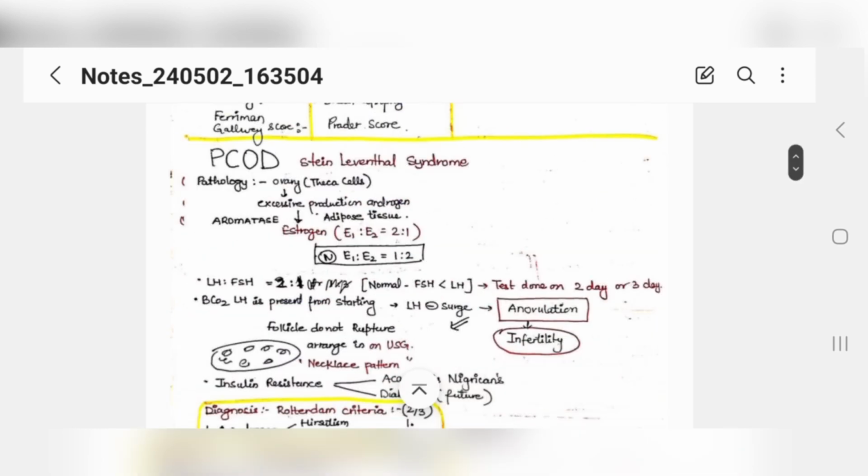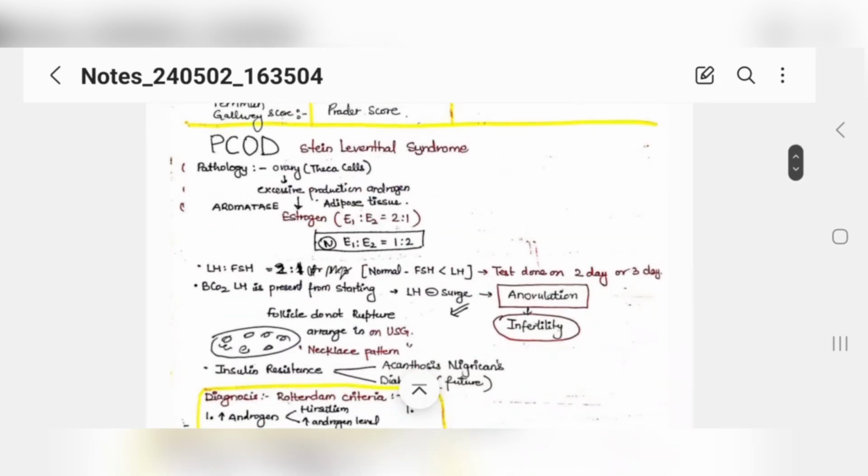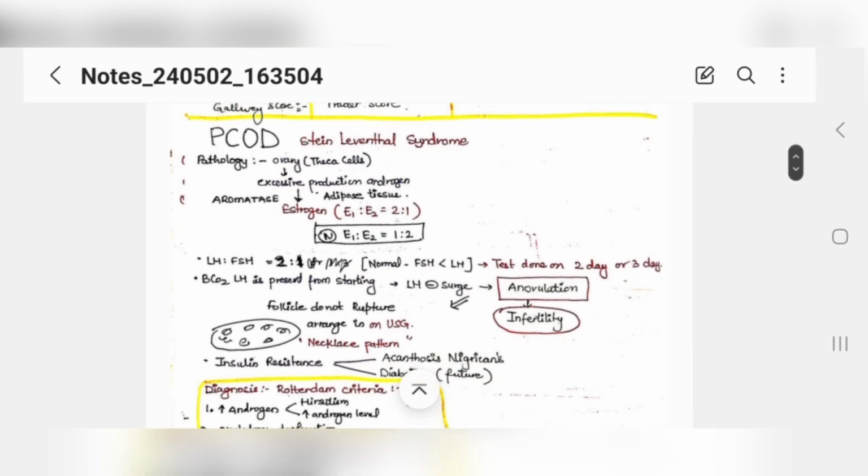Okay, now a few conditions which are very important, and I'm sure 100% are going to come in our exam, is PCOD. PCOD is polycystic ovarian disease. It is also called Stein-Leventhal syndrome. Now, what is the pathology? Why does it happen? Your ovary has theca cells. I told you, granulosa and theca cells.